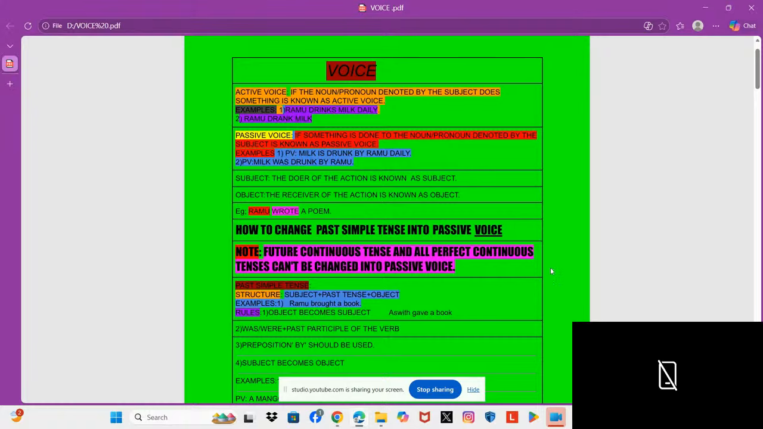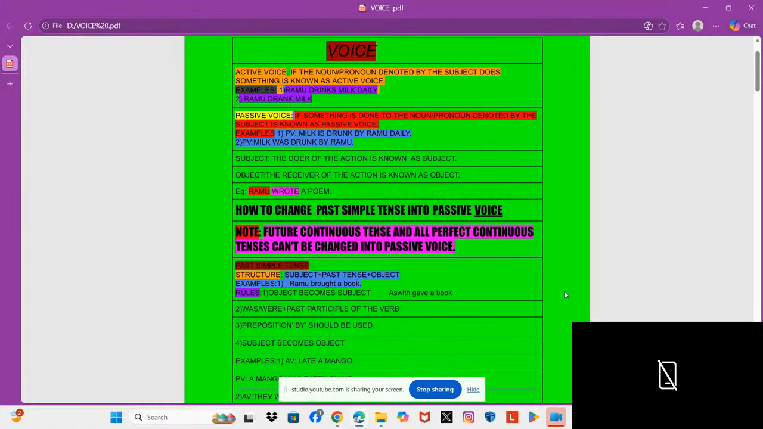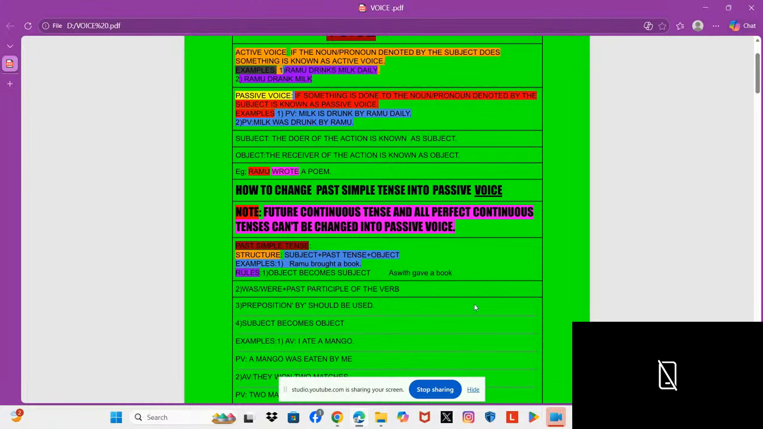Now, at a time we are going to learn both tenses and voice. First, let us see past simple tense. The structure is: subject plus past tense plus object. Example: Ramu brought a book. Here, what is Ramu? Subject. What is brought? Past tense. What is a book? That is the object. So is it fulfilling the structure? Yes, absolutely, it's fulfilling the structure.